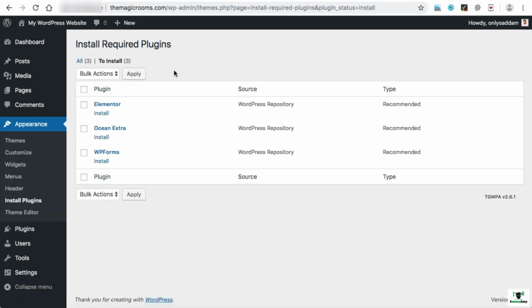As the Ocean WP theme recommends these three plugins, but Elementor is not needed as we'll be using the WP Bakery Page Builder plugin. So just leave Elementor as it is and we can install and activate the other two plugins, Ocean Extra and WP Forms. I'm installing and activating both of them simultaneously, but you can also install them one by one by clicking on this link.